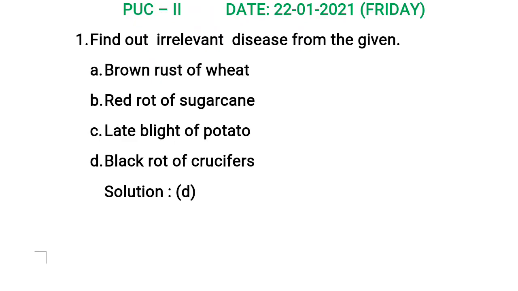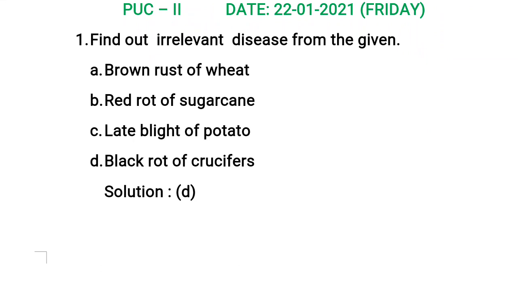The correct answer for this question is option D, black rot of crucifers. Why is it irrelevant? Let us see the remaining options A, B, C. Let me explain this question in detail. Some of the diseases caused by fungi are rusts. Example: brown rust of wheat, red rot of sugarcane, late blight of potato.